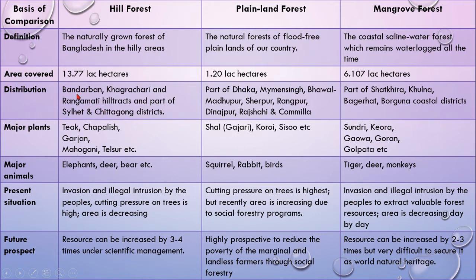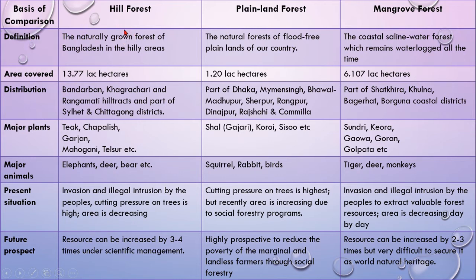These three forests sometimes come in your creative questions, like what is the difference between hilly forest and plainland forest? What is the difference between mangrove forest and plain forest? Then you can get a proper idea from this chart.